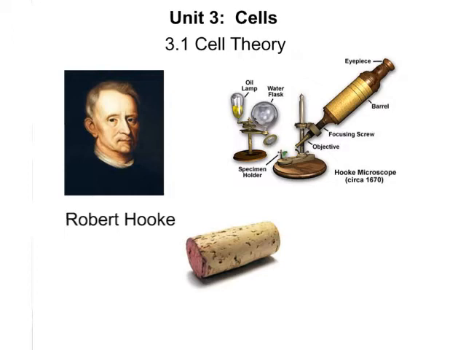And you could see right through them, but it reminded him of monks, so he named them cells. And that's why they were named cells, because those are the rooms that monks lived in. So that's where cells got their name. He published his work and found that as he looked through his microscope at living organisms like leaves and plants, he started to see the same kinds of what he was calling cells. Only in living organisms, the cells had fluid in them and also small other little pieces inside of them, and he wasn't quite sure what they were yet.